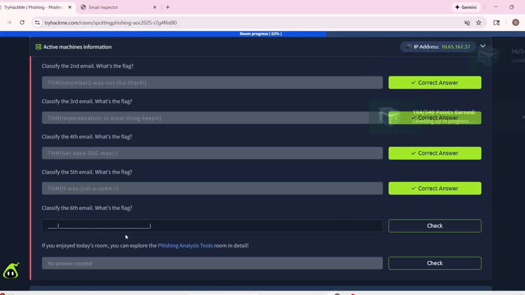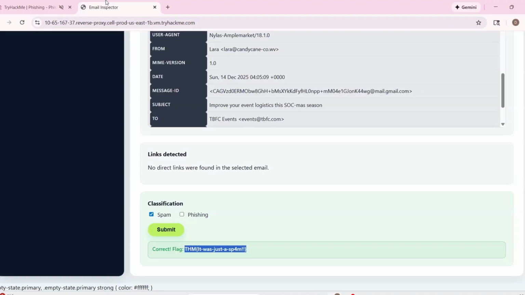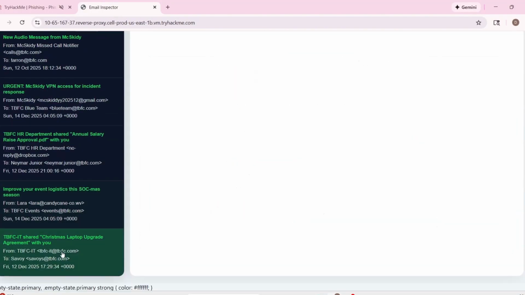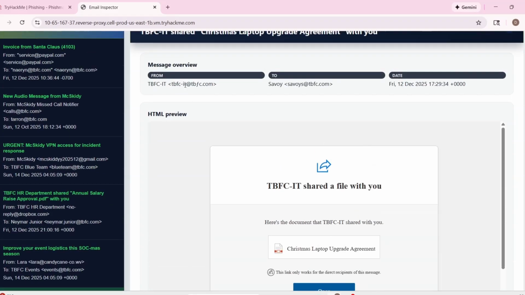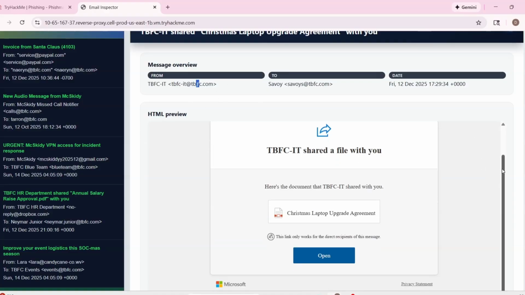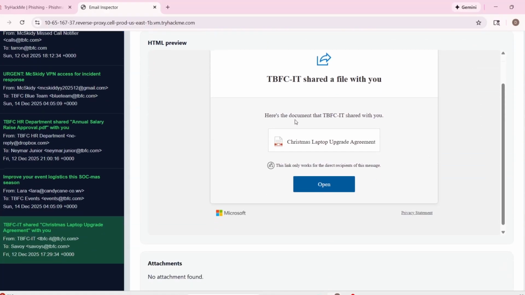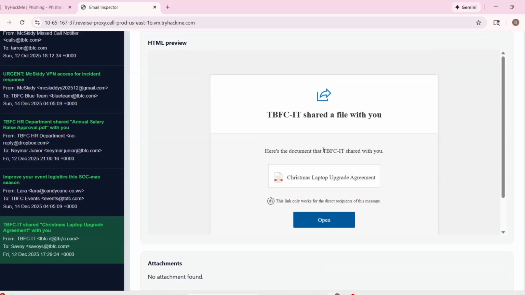And now we can go ahead with the last one, the sixth email. I share the file with you. Okay, this is weird. That's typo squatting. This is not correct. That's not the real domain, so that's for sure typo squatting. Here's the document that PVC shared with you.